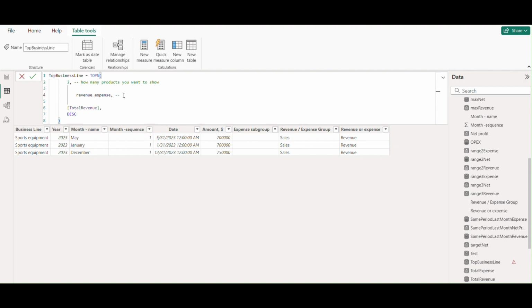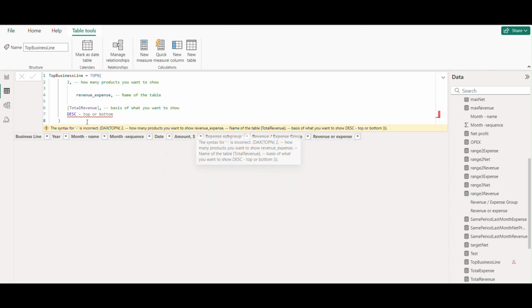And what should be the parameter? For example, the name of the table that you will have to define, and then based on what: based on total revenue, based on total sales, or any other factor that you want to define. So on the basis of what you want to show the top N, and descending or ascending, like top or bottom. So you can select based on that, top business line. Okay, so let's see what we get. We will get the same thing.